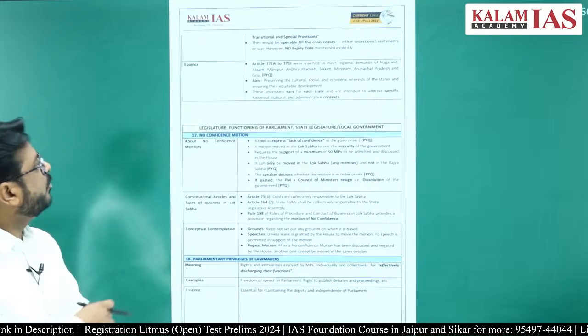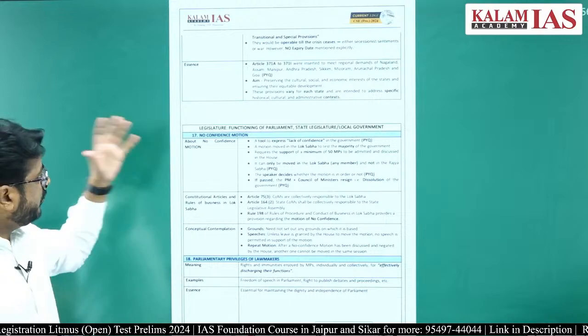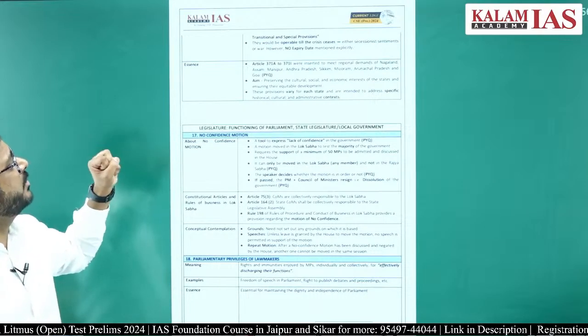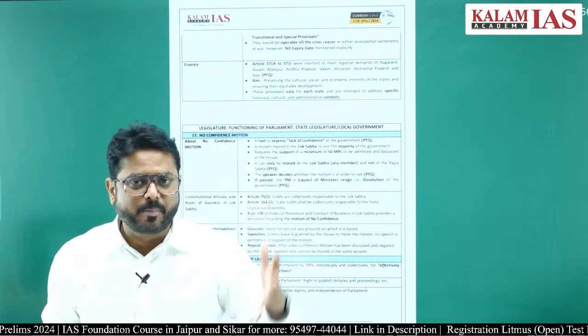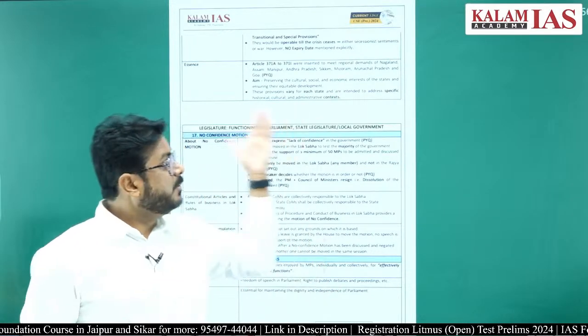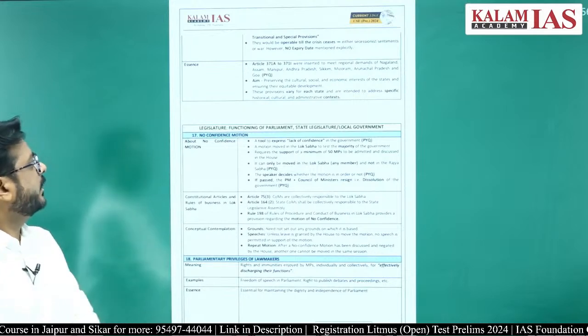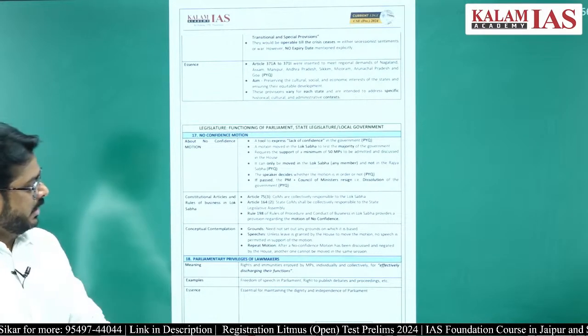So there is no uniformity in this. You should just remember that these states have got some kind of special provisions. They will have some kind of autonomy, some kind of social and political provisions. So that will be provided to these special category states, right?